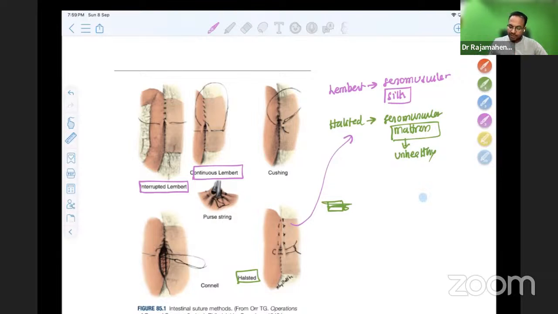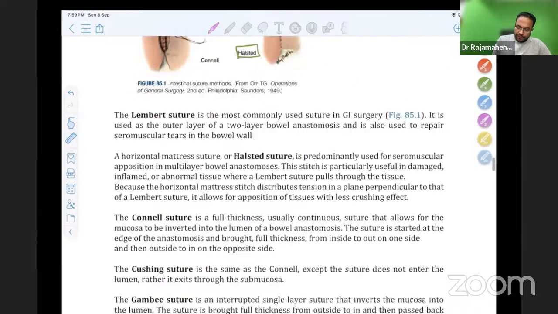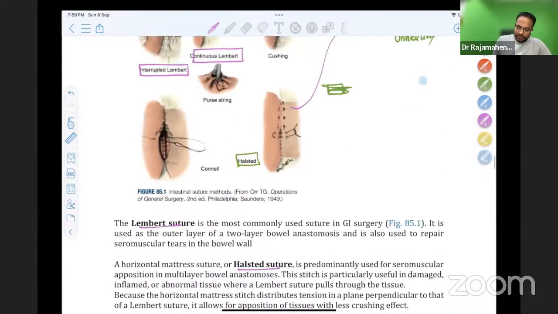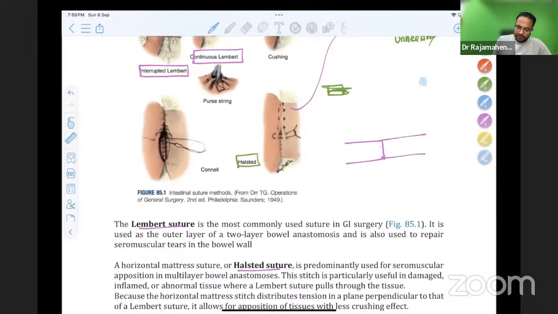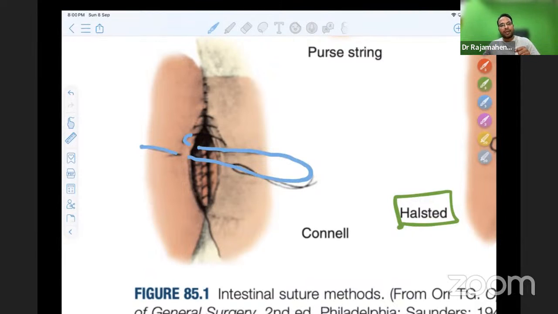So next, after Halsted and Lambert, don't forget Cornell suture. So next is Cornell. I hope most of you as surgeons would have done a Cornell suture. The point is to change from one side to the other side. We go for a suture in which you go from outside to inside, then on the same side go from inside to outside, like this. Then you can come from outside, so changing from one side to another.